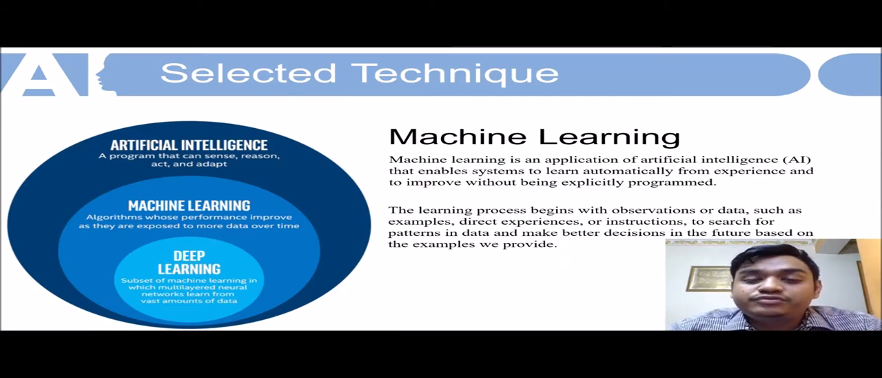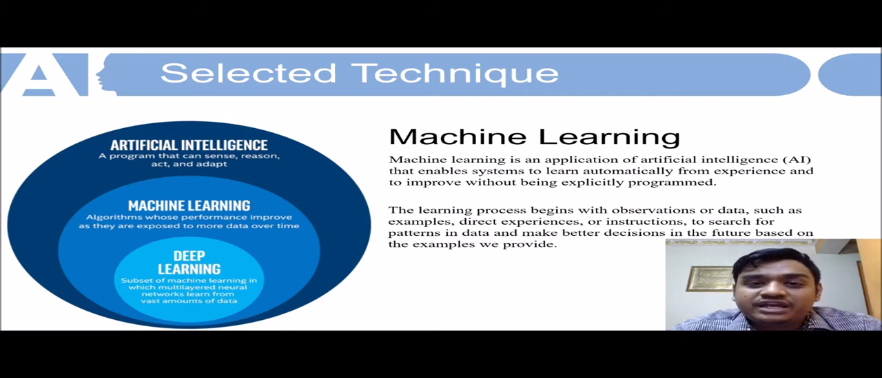There are a few techniques that we can use to make a prediction, but for this system I have chosen to use machine learning. Machine learning is an application of artificial intelligence that enables systems to learn automatically from experience to improve without being explicitly programmed. The learning process begins with observation or data, such as examples, direct experience or instruction, to search for patterns in the data and make better decisions for the future based on the examples that we provide.